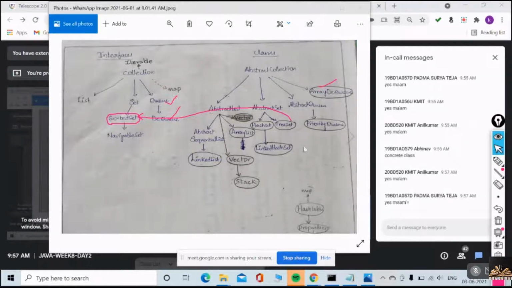Okay, tree set is the implementation of sorted set, so that you will have some sorting functionality when you implement tree set. Hope you remember this entire thing. We have seen hash set, we have seen linked hash set. Now we are seeing tree set.